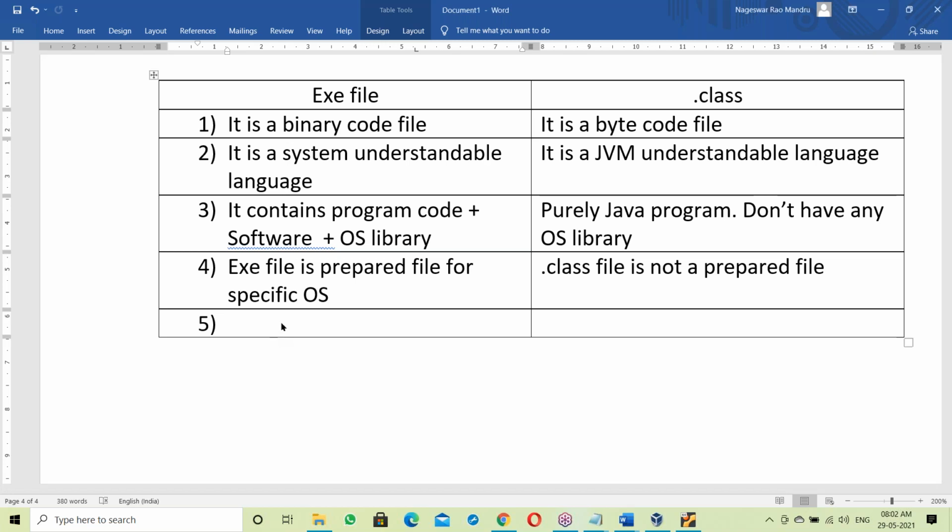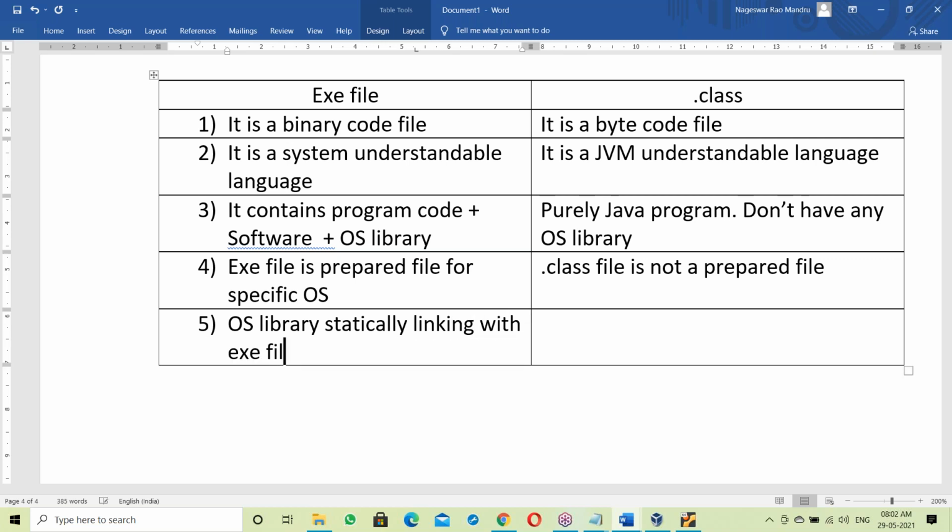Okay, right? Here exe file, OS library statically linking with exe file.